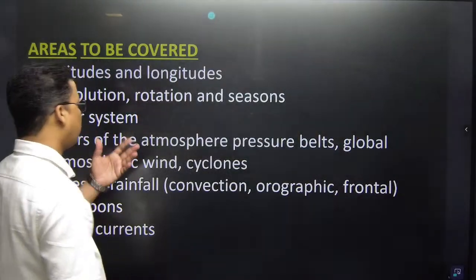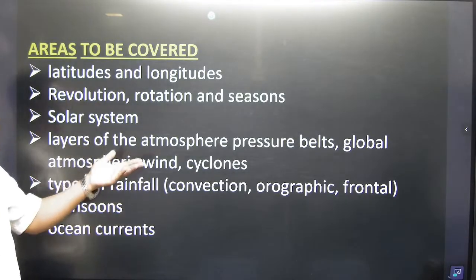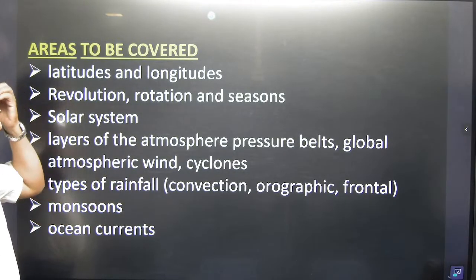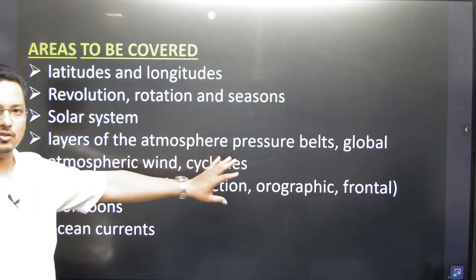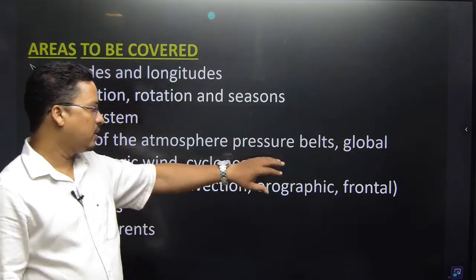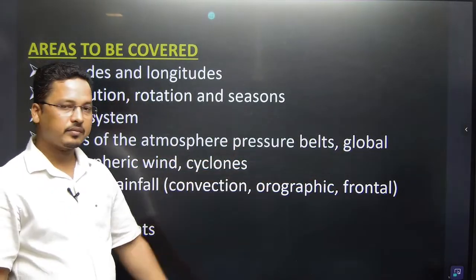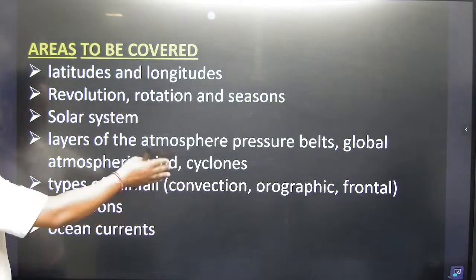So revolution, rotation, season, solar system, layers of atmosphere, pressure belt, global wind, local wind. You have to also focus on the local wind, because OCS prelims 2023 local wind asked, and UPSC again. So these are the areas. Now wind, cyclone, you have to cover cyclone.